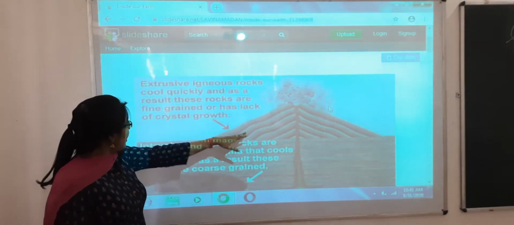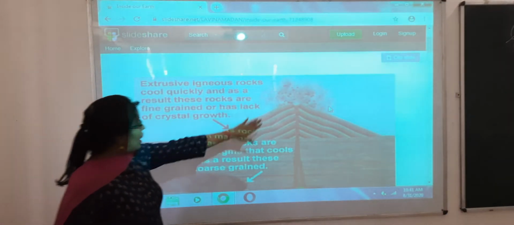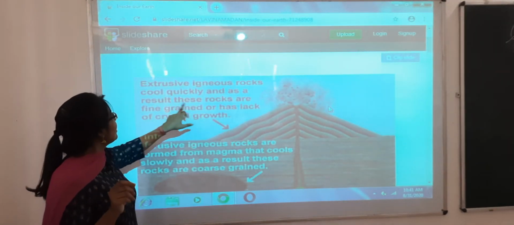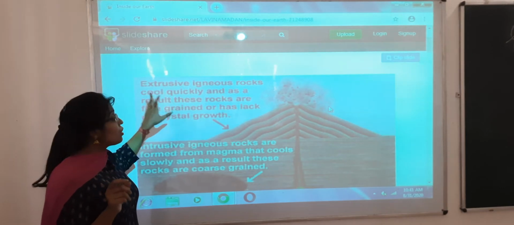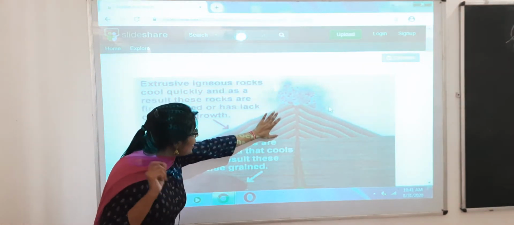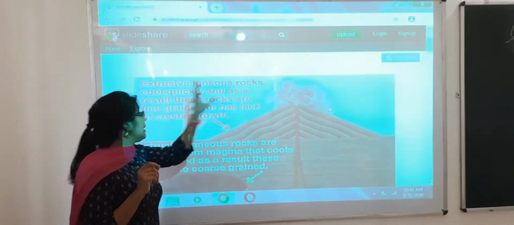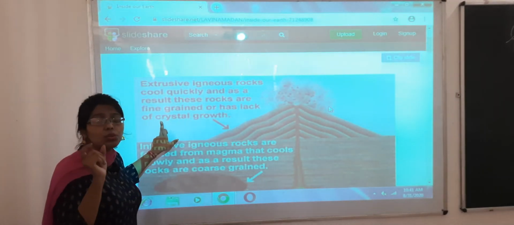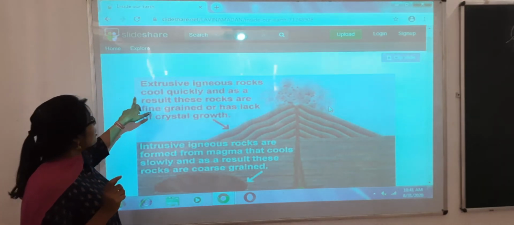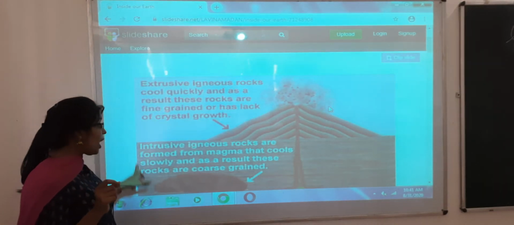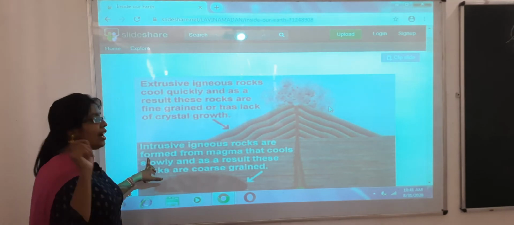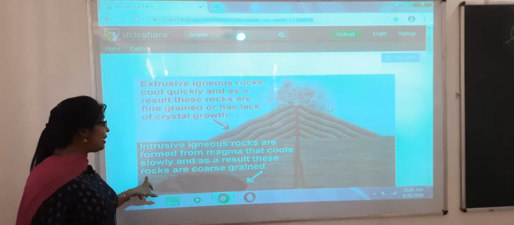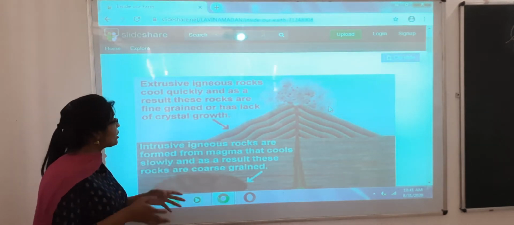Basically this diagram illustrates extrusive and intrusive rock. As you can see here, extrusive igneous rock cools quickly, and as a result these rocks are fine grained. For the sole reason that they cool down quickly, they exist in a fine grained form and lack crystal growth. And intrusive igneous rocks are formed from magma that cools slowly, and as a result their structure is coarse grained.